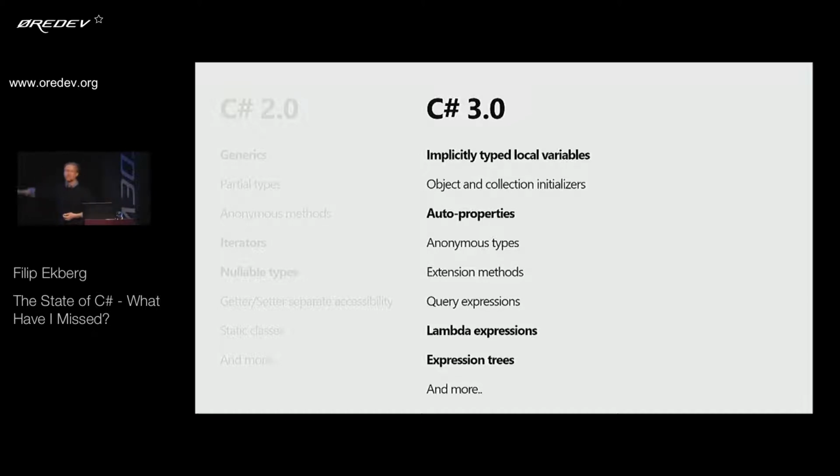And then we got a heap of more features like anonymous types, extension methods, query expressions, lambda expressions, expression trees, and much more. If you group those together, they introduced one big thing in C# 3, which allowed us to do LINQ. LINQ allowed us to do things like LINQ to SQL, and work a lot more easily with collections of data. So if C# 2.0 introduced things that make it easier for us to write readable code, C# 3 introduced helpers for us to write code that works more easily with larger collections of data.